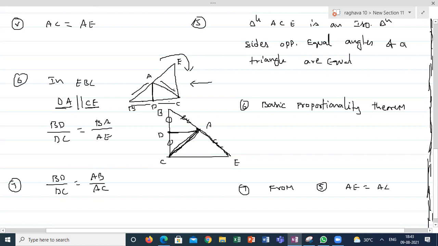If the line AD is dividing the angle into two equal parts, that is, if it is an internal angle bisector, then the line dividing it into two parts is in the ratio of the sides containing that angle. Is it clear, guys, what I'm saying?